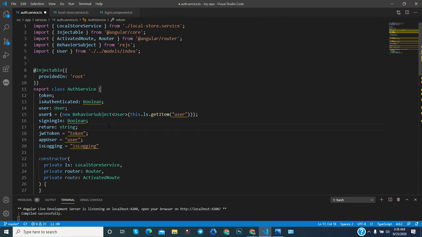Now let's talk about this BehaviorSubject. Now you have a requirement. Let's talk about the requirement. Suppose 5 components want to access the same data, and if the data changes, it will change everywhere in all the 5 components. From any of the components, if you want to change the data, it will be changed everywhere. So how can you achieve this type of functionality?